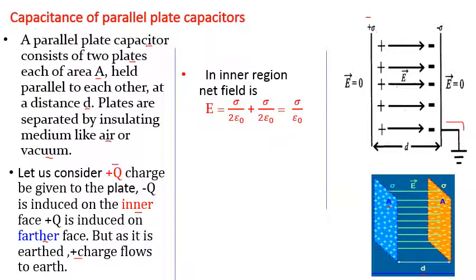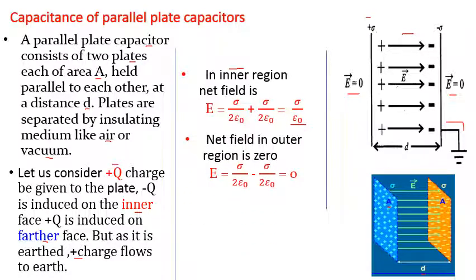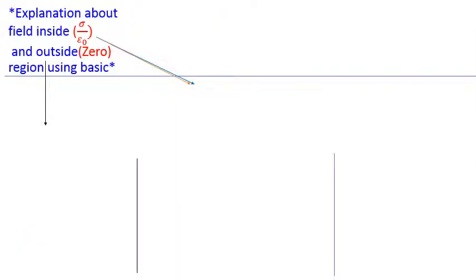Now here we can say that in the inner region, the net field is sigma upon epsilon 0, while in the outside region, here or here, the net field is 0. How is this either 0 or sigma upon epsilon 0? Can you prove this? Can you imagine this? Hope so, yes. Now see how the electric field inside is sigma upon epsilon 0, and outside its value is 0, using some basics. I think we already discussed this.